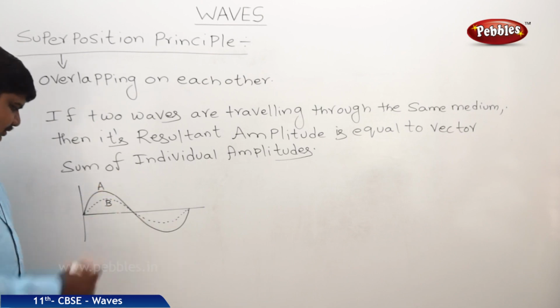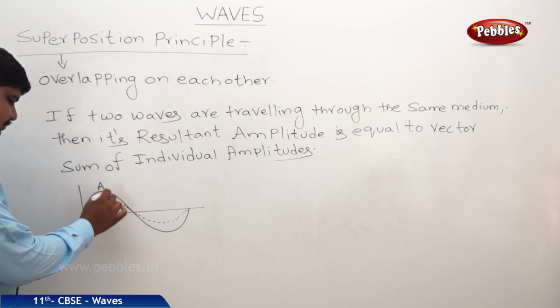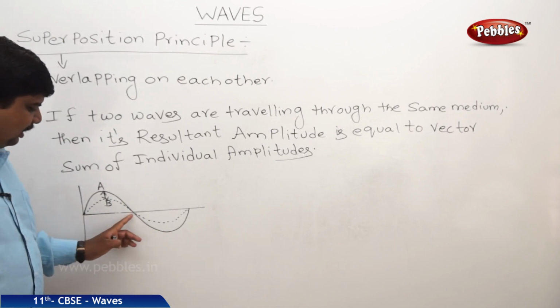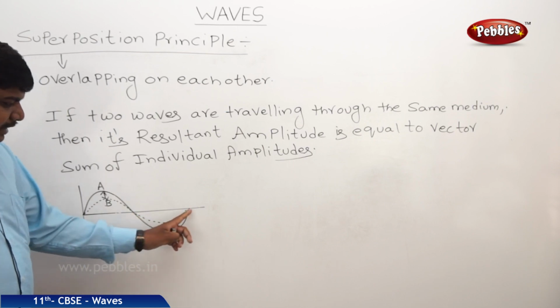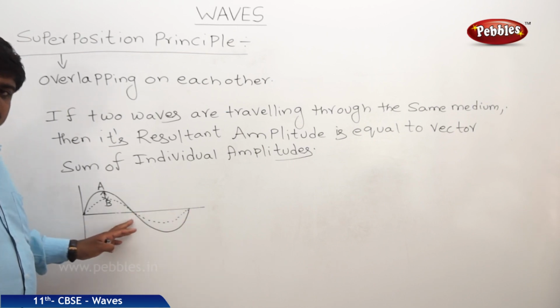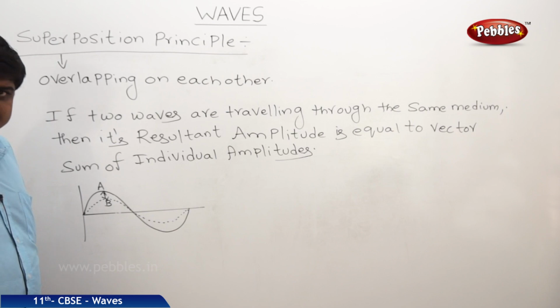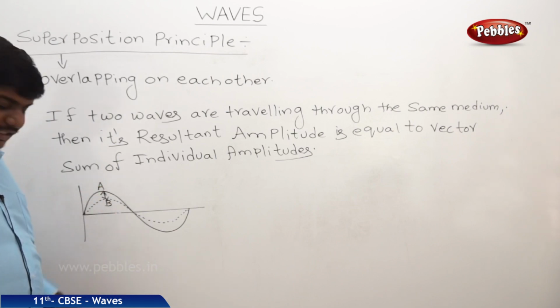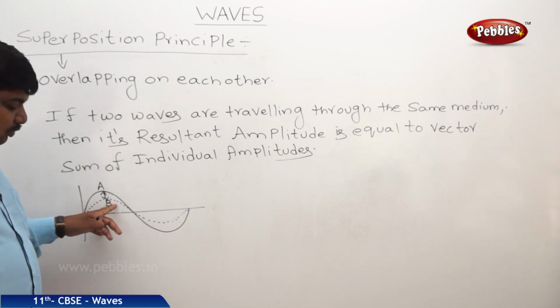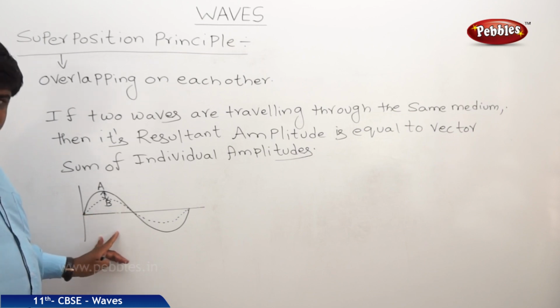So this gap is the amplitude difference. At the point of contact, here, they meet together in the same medium. In this case, the one with the lesser amplitude will become the trough of the crest.